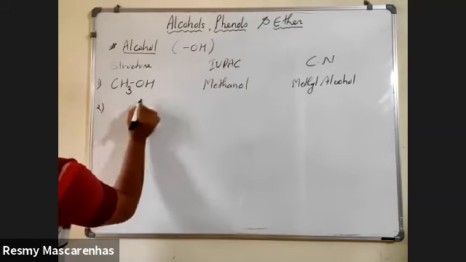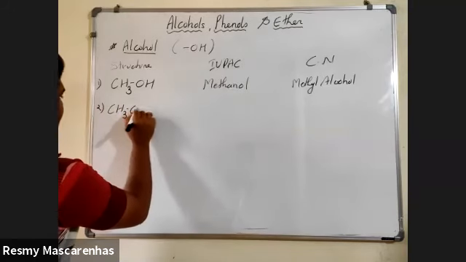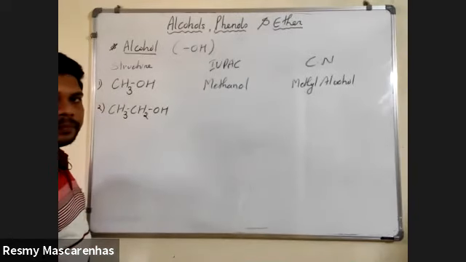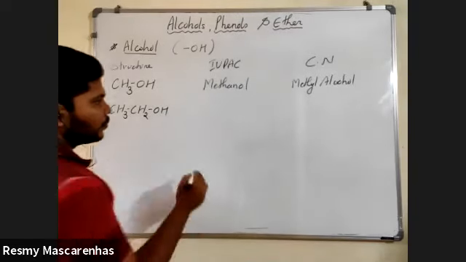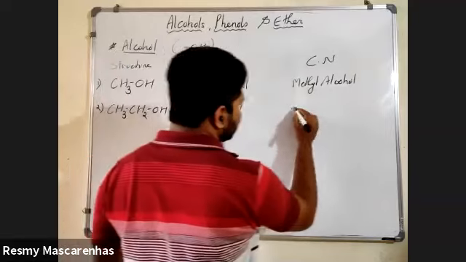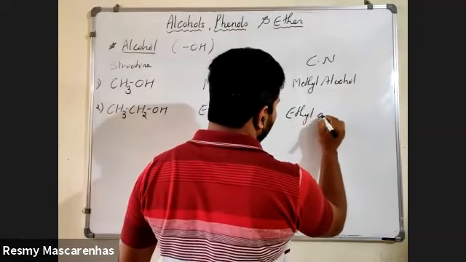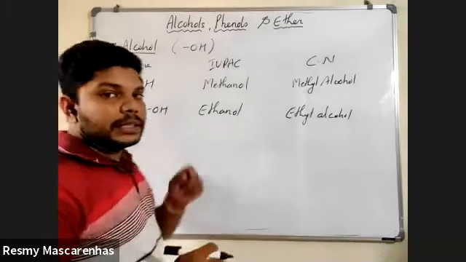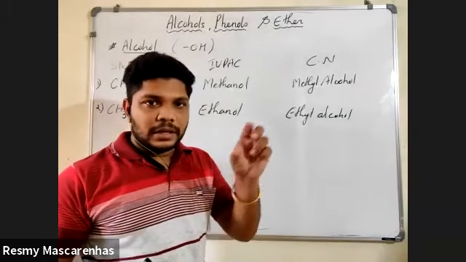So next is, what is the name? Ethanol. Very good. This can be called ethyl alcohol. The alcohol these people are drinking, you have heard about that, no?